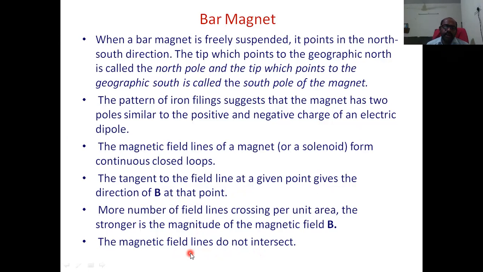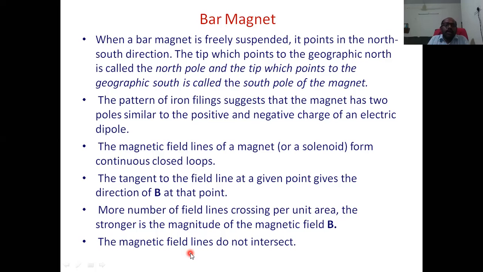If there exist two curves, obviously there exist two tangents at that point wherever they intersect. The two tangent lines indicate two directions of the field at that point.